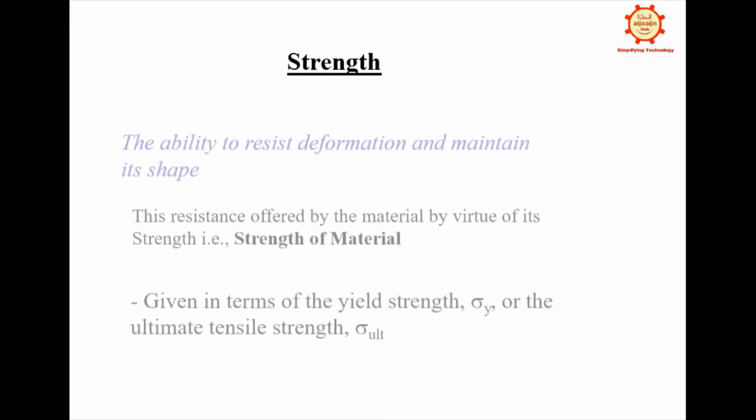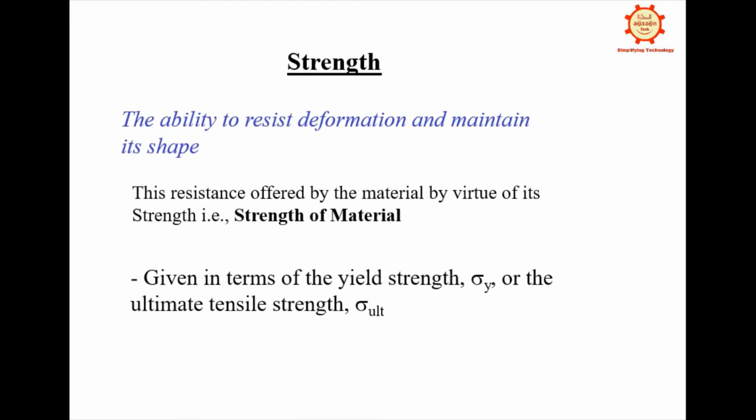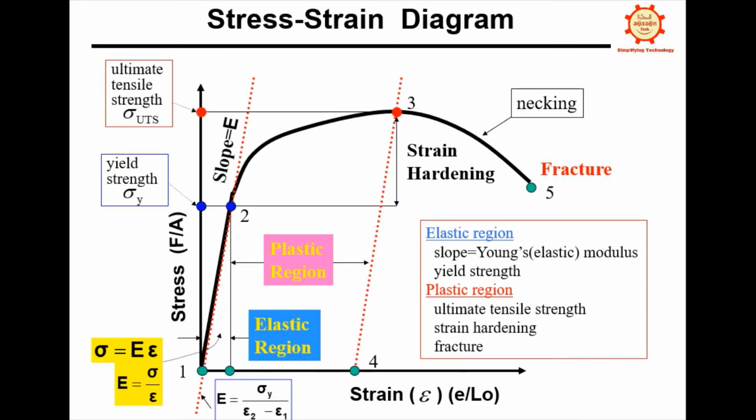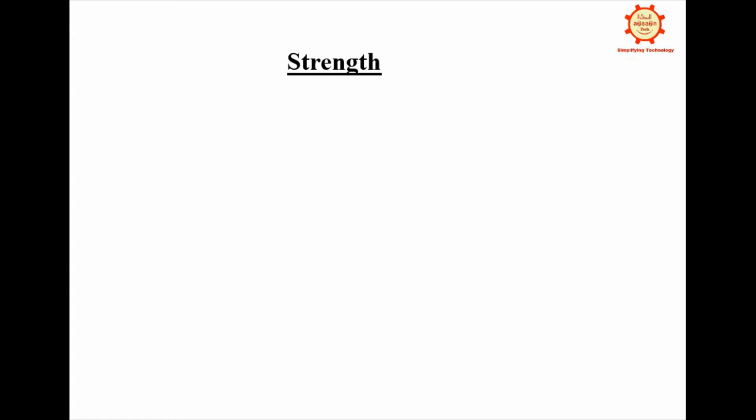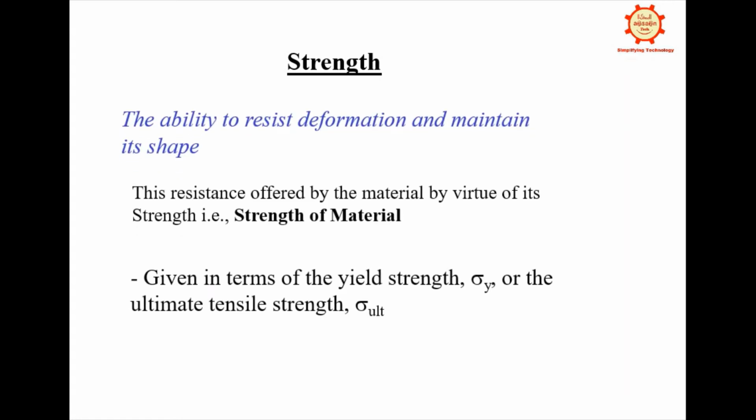So now we'll move to strength. What is the strength of material? It is the ability to resist deformations, like we saw in the last graph, where it's resisting till it starts deforming. After that it will fail. So till it resists is the strength of that material, that is yield strength or ultimate strength.